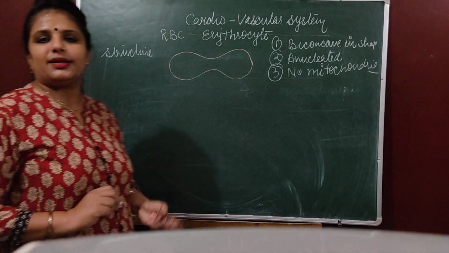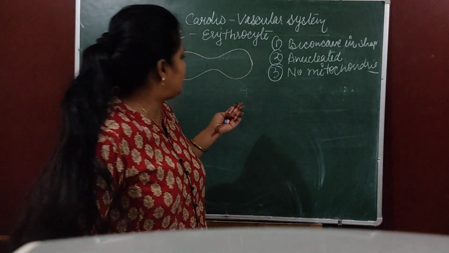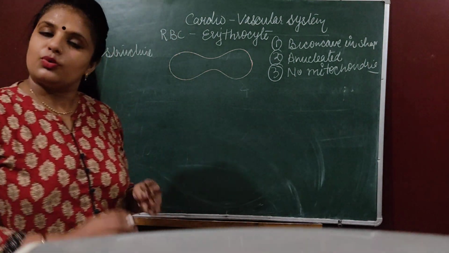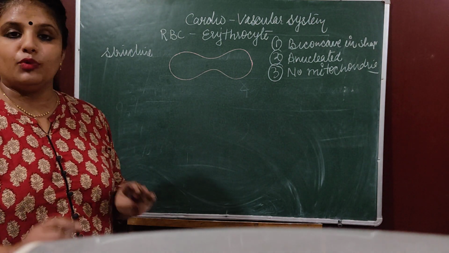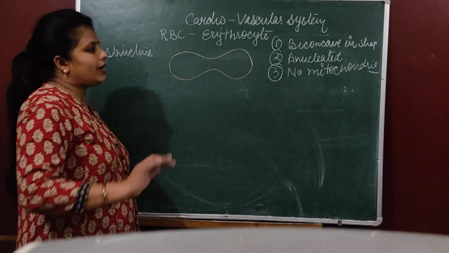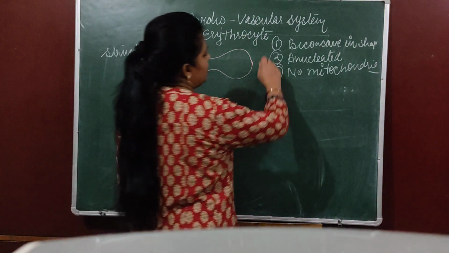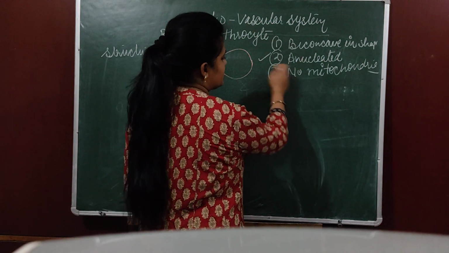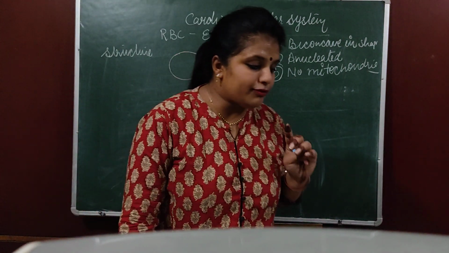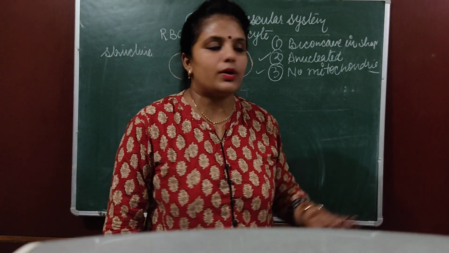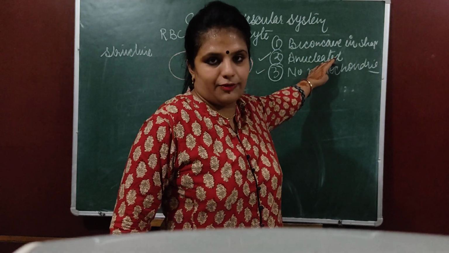Even they do not contain endoplasmic reticulum and Golgi apparatus also to increase the surface area, so they can carry more and more oxygen. But you will not have any question on Golgi apparatus and all. You may have a question on nucleus. You may have a question on mitochondria. Okay. If the question is why they do not contain nucleus, you may write that to increase the surface area.